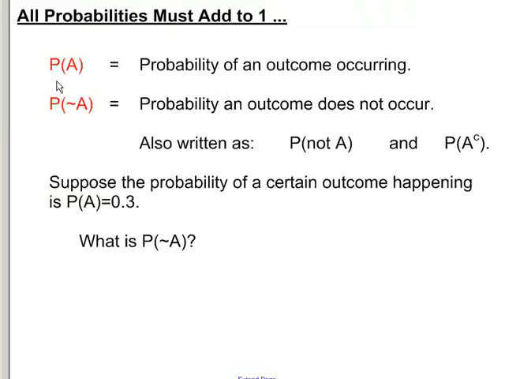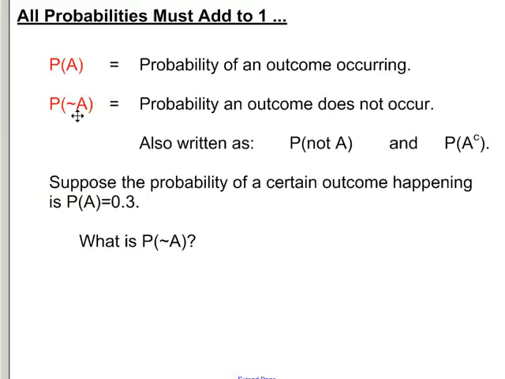Make sure you're familiar with the notation. It says the probability that A occurs, whatever A happens to be. It's the probability of an outcome occurring. And this symbol here is called the complement. It's the probability that A does not happen. That's what that little symbol means right there.